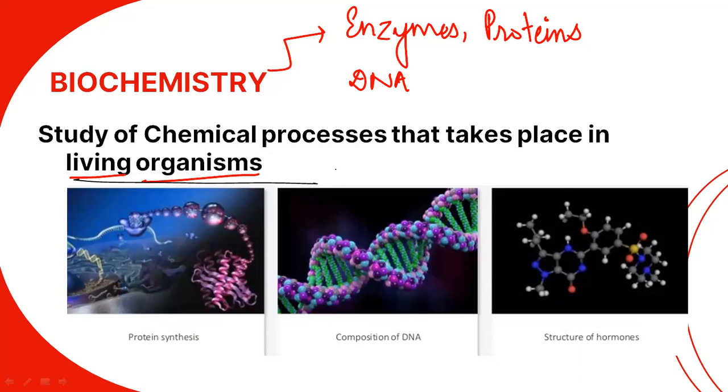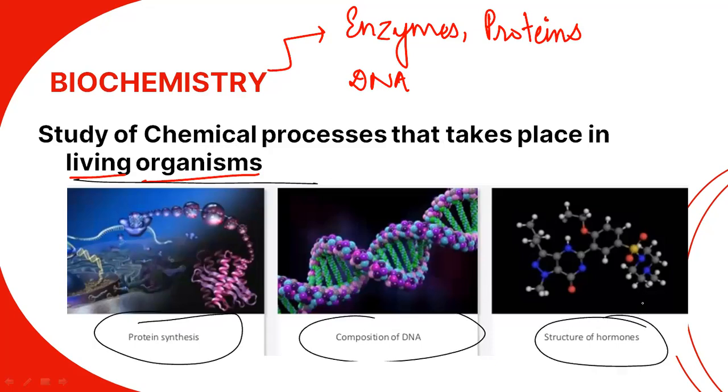Like the study of the structure of hormones, the composition of DNA, protein synthesis. These are all considered in the biochemistry branch. In 12th class, there is a chapter, Biomolecules, which is in biology as well as in chemistry, everyone. So biochemistry is also an important branch of chemistry.